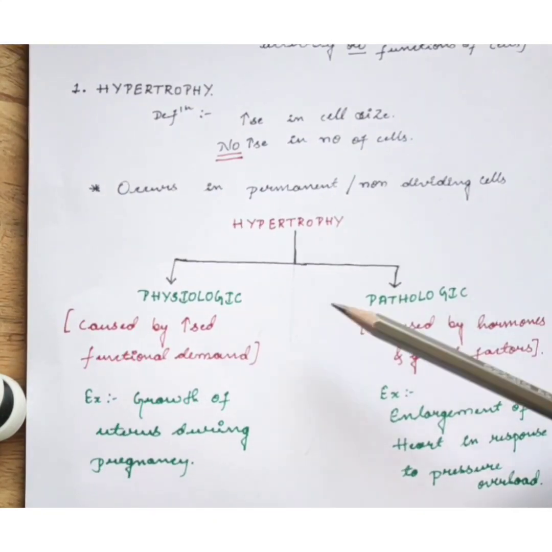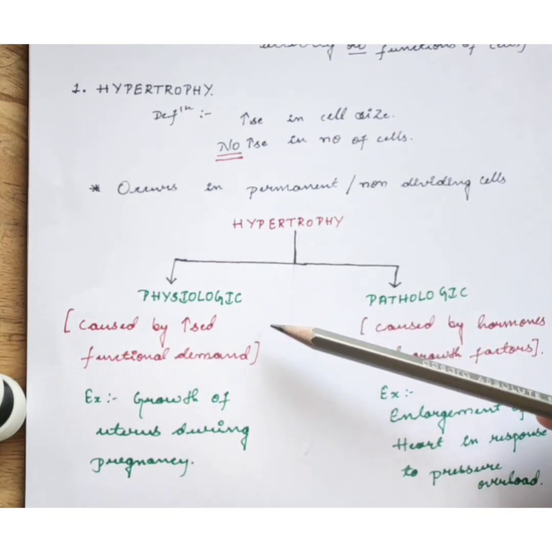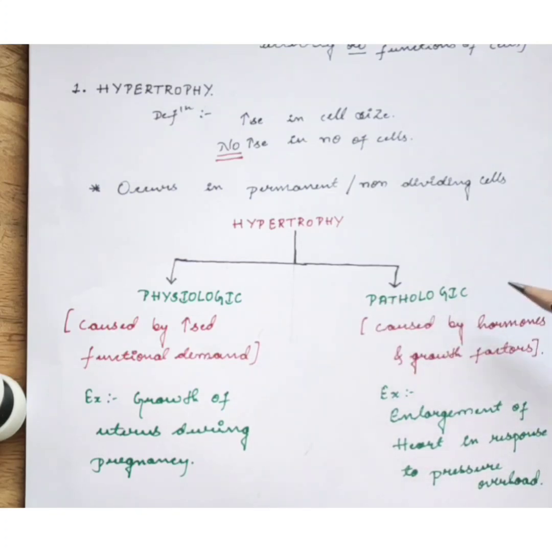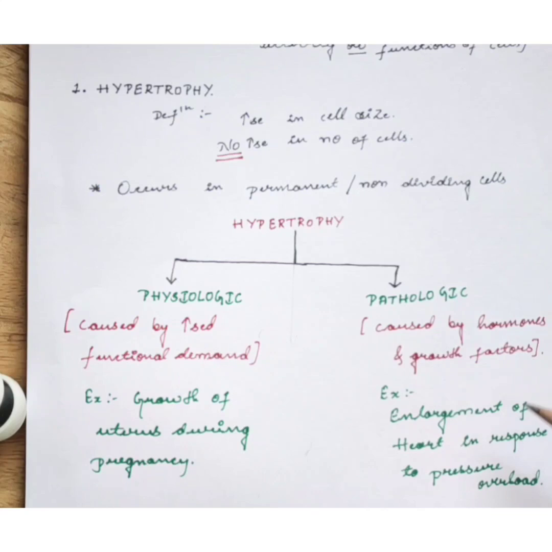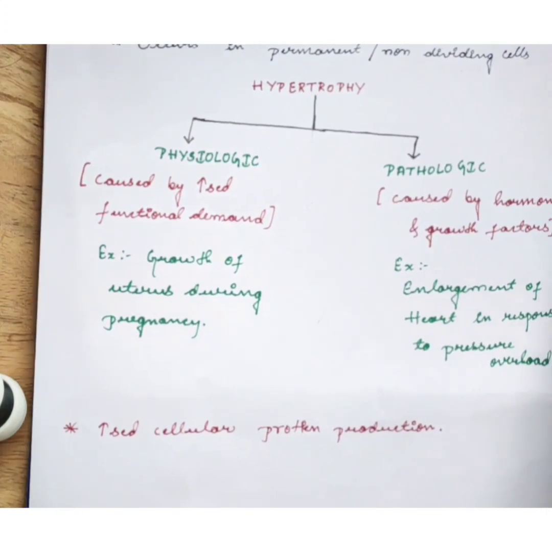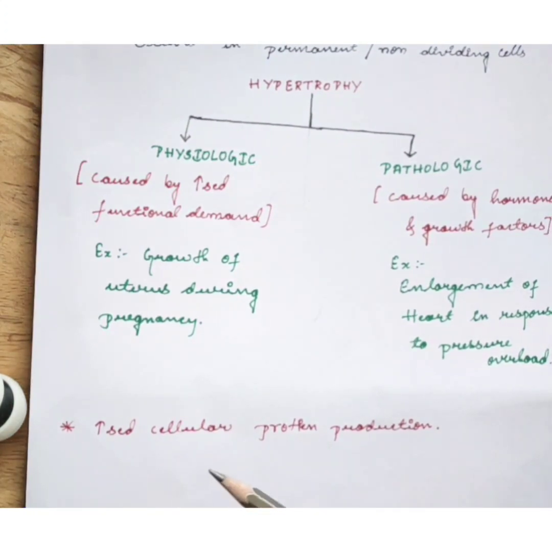Hypertrophy can be physiologic hypertrophy or the pathologic hypertrophy. Physiologic hypertrophy is caused by the increased functional demand, whereas pathologic hypertrophy is caused by the hormones or the growth factors. A classical example of physiologic hypertrophy is the growth of uterus during pregnancy, whereas for the pathologic hypertrophy, it is enlargement of the heart in response to the pressure overload. This can result either from the hypertension or because of the valvular diseases. Hypertrophy is because of the increased cellular protein production.